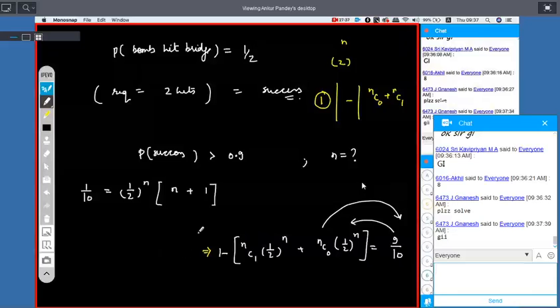Now, there is no direct solution, so hit and trial. There isn't any solution because it's an exponential combined with a polynomial. At most, what you can do is 2 to the power n by 10 is equal to n plus 1. Actually, instead of equal, what sign should it be? Greater. Yes or no?